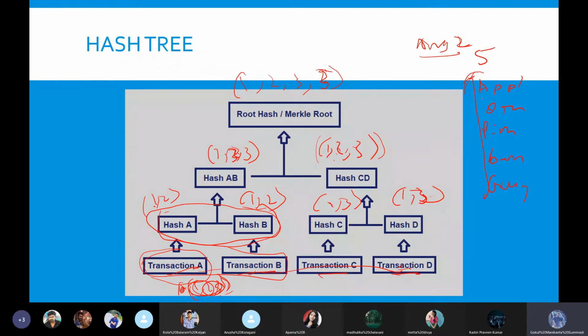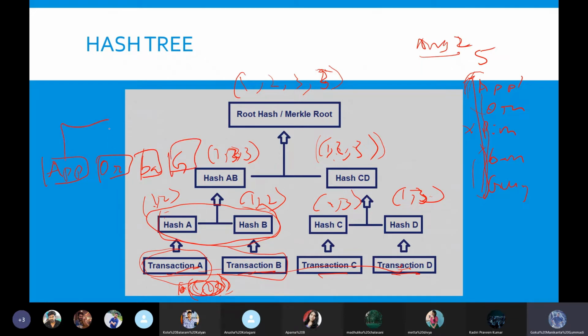So as I am having here 5 different types of fruits, what will my hash tree look like? The first hash tree might look like this: let's say the pineapple is not being purchased with any other fruits. Let's say these 4 fruits are being purchased together most of the times. Then these 4 can be taken as 4 transactions actually. Apple, orange, banana, and guava will be 4 different types of transactions here, or 4 different types of hashes.